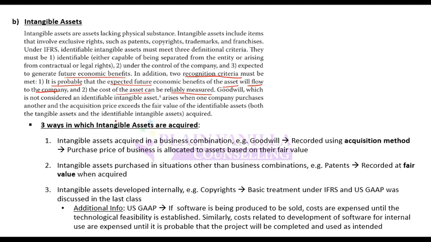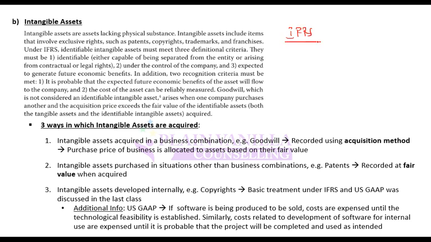So for example, if you have internally generated an intangible asset, and you cannot reliably measure its cost, then you cannot recognize it. Goodwill, remember, is not considered an identifiable intangible asset. Why not? Goodwill is not considered an identifiable intangible asset under IFRS.